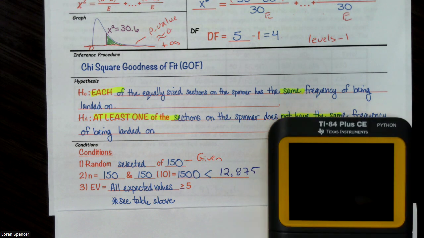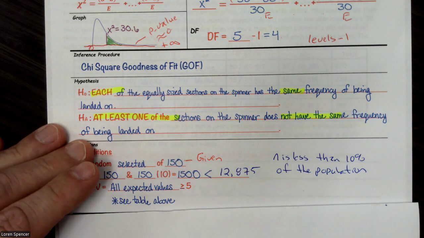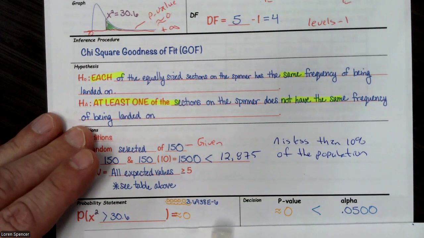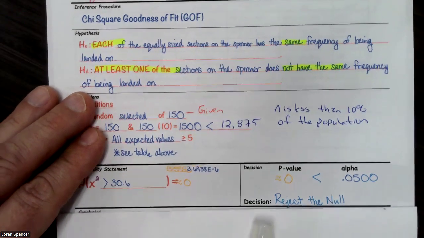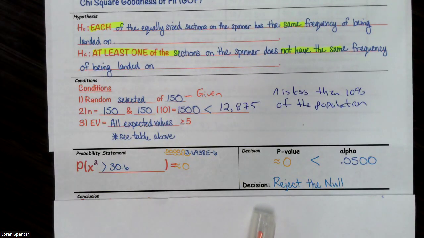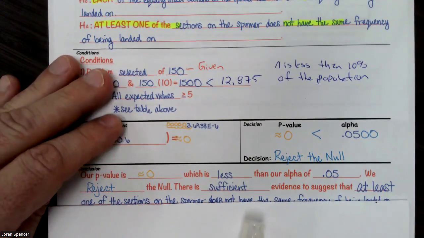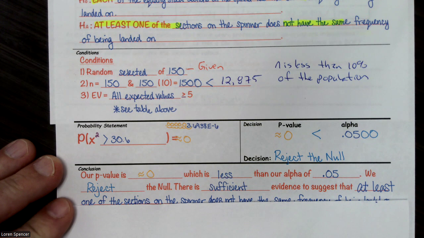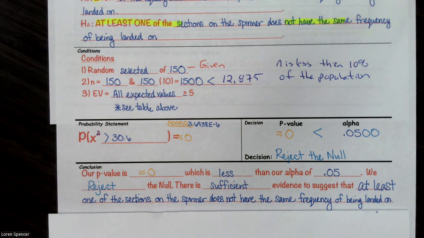Well, we ran the test, and we can go, well, the probability of a chi-squared being greater than 30.6 is approximately 0. Well, that's less than our alpha. With that, we'll have a decision of reject the null. So our p-value is 0, which is less than our alpha 0.05. We reject the null.